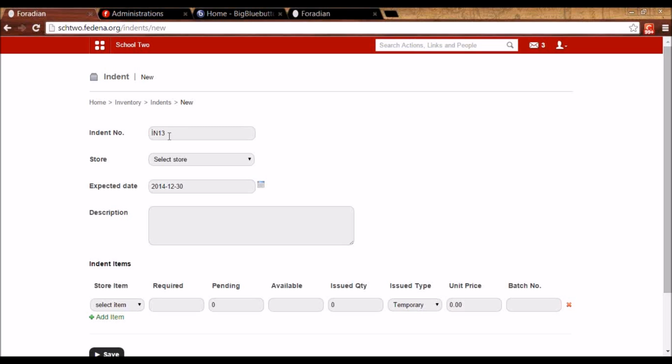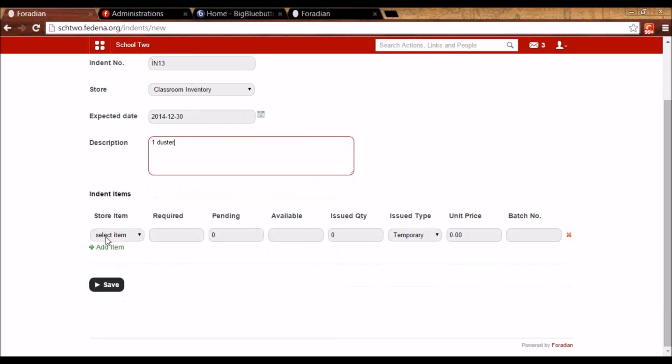Indent number is automatically generated. He can select the store from which he wants the item, select the date when he wants it, and what is the description of the item that he wants. He can select the item, fill in the required field, and see what is the available quantity, issue type, temporary or permanent. This is only for record keeping. Unit price and batch number will automatically appear. Again, this will later on help us to search this item's details.